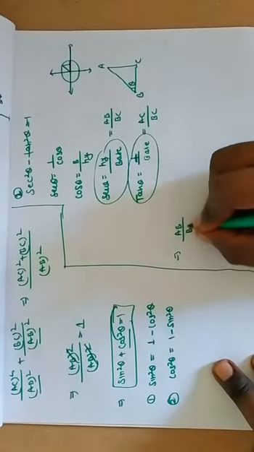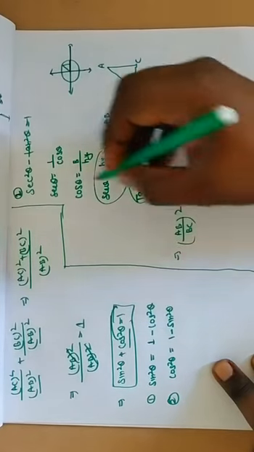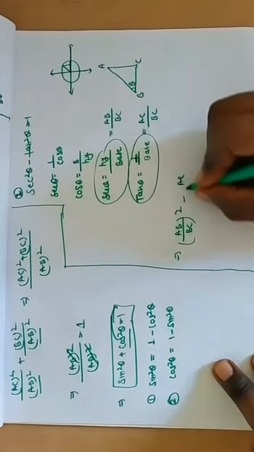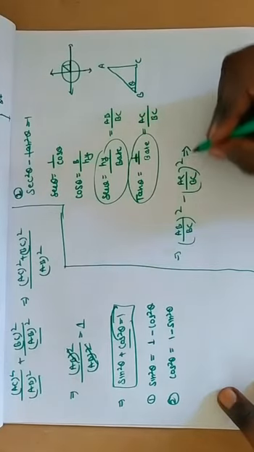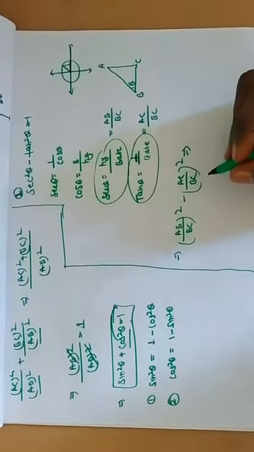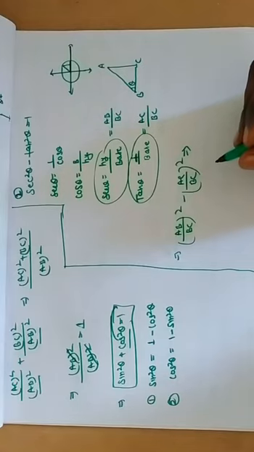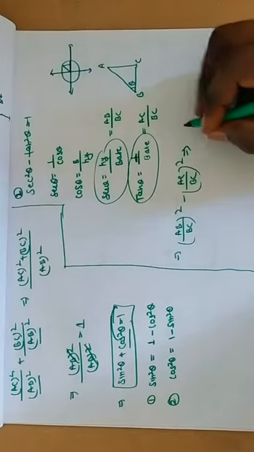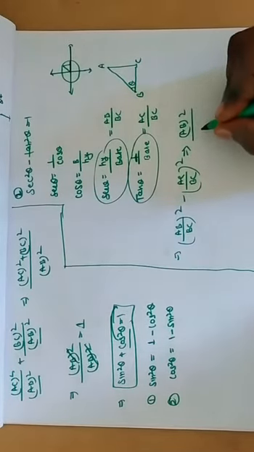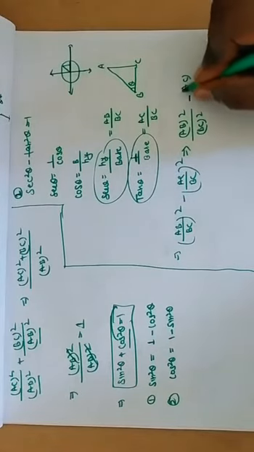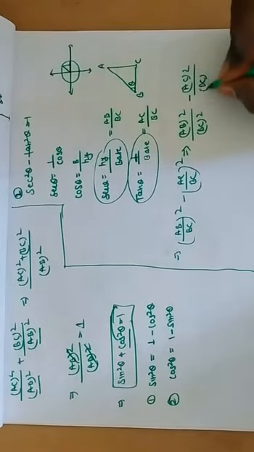AB upon BC squared, minus AC upon BC squared. We can write this as AB square upon BC square minus AC square upon BC square.